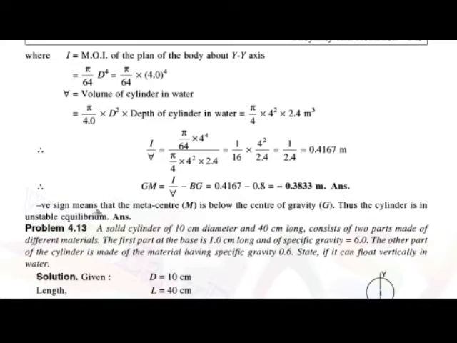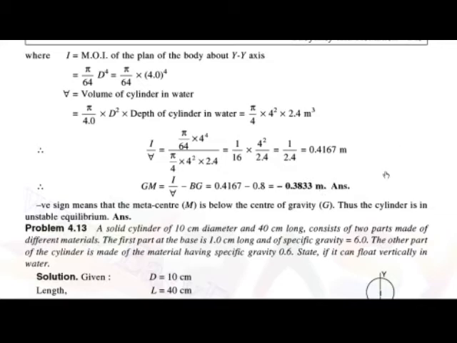Then GM is equal to moment of inertia upon the volume of the cylinder in water minus distance BG, which after calculating we get the value as minus 0.3833 meter. Here you see that the value of the GM is negative. What does this negative sign mean? The metacenter is below the center of gravity.